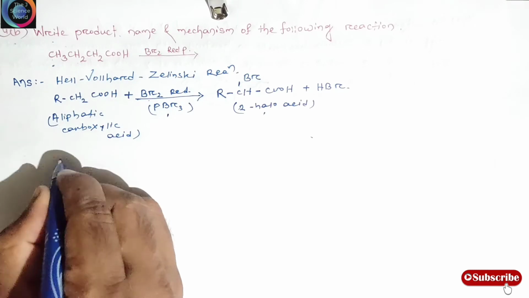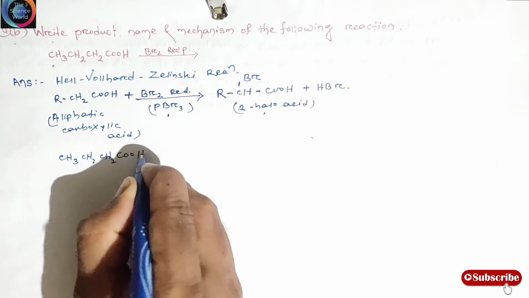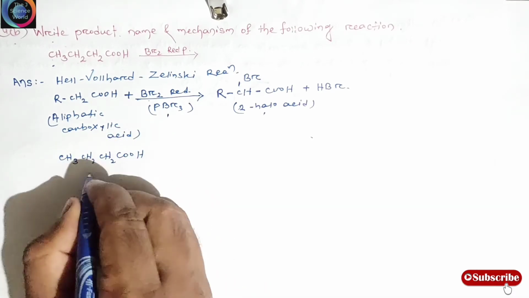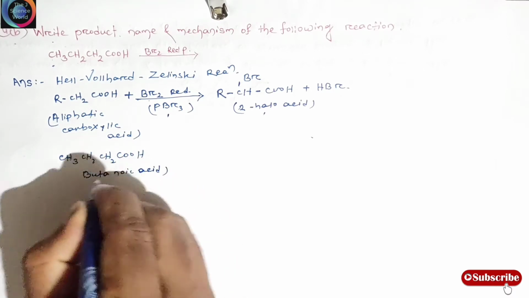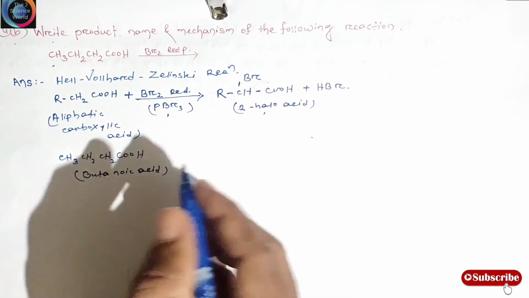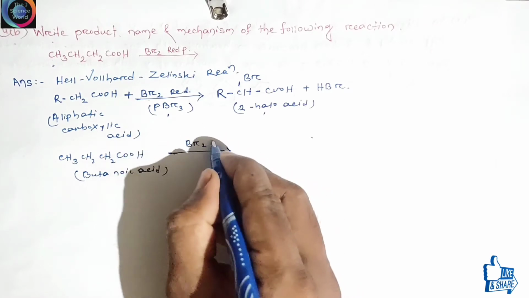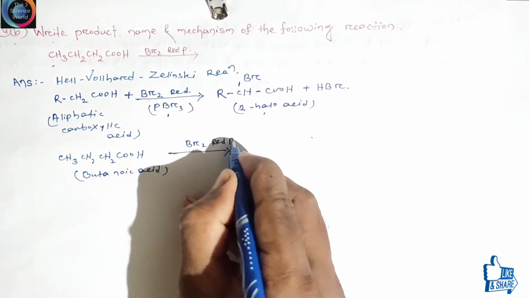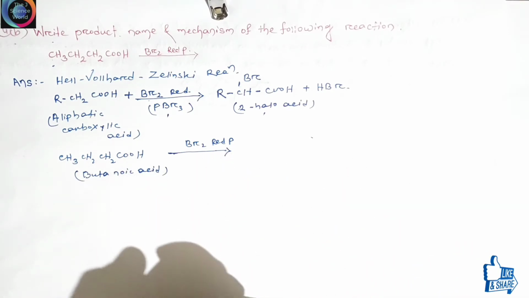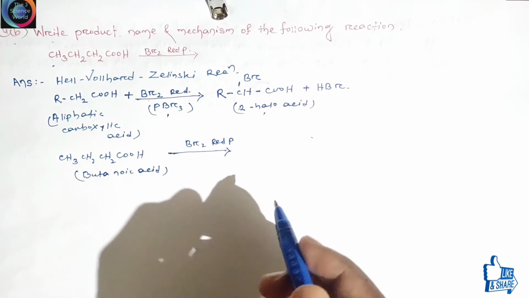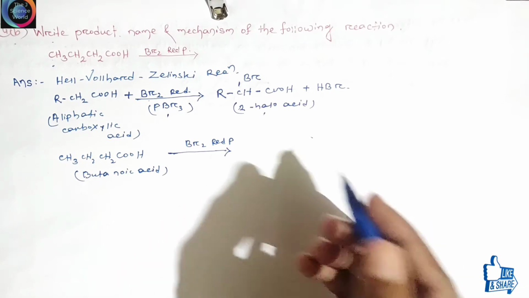Here our question asked CH3CH2CH2COOH, this is our butanoic acid, also an aliphatic carboxylic acid, reacting with bromine in presence of red phosphorus as a catalyst. Tell me what product it forms. Just pause the video and answer in the comment section. Okay, alright.